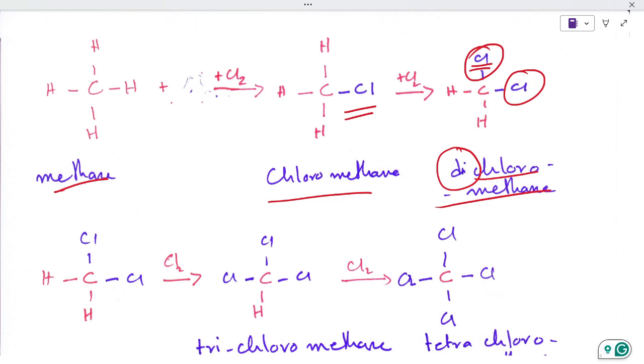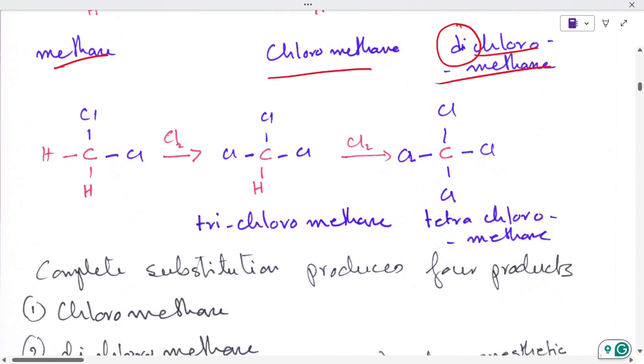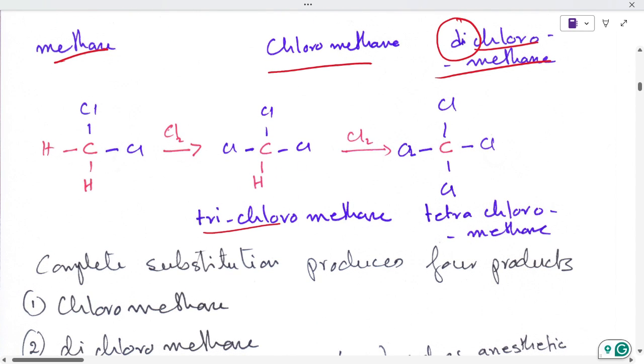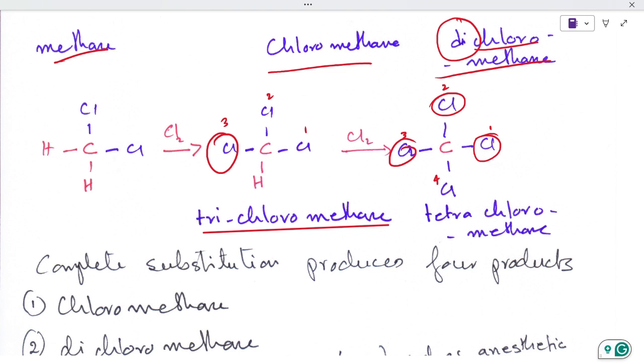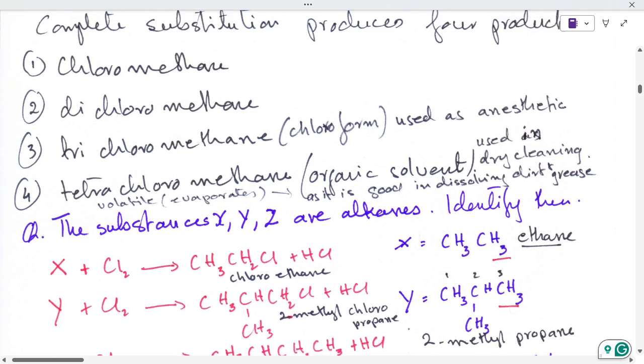Then dichloromethane changes to trichloromethane, and the third hydrogen is also replaced by chlorine. Then the last hydrogen is again replaced by chlorine. So all the hydrogens are replaced by 4 chlorine atoms, and this makes tetrachloromethane. Now complete substitution produces 4 products.